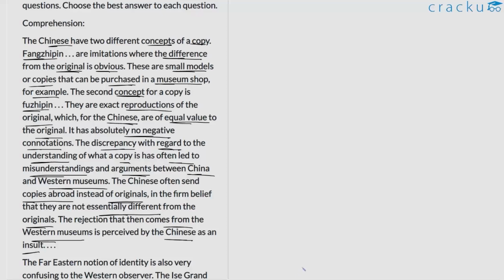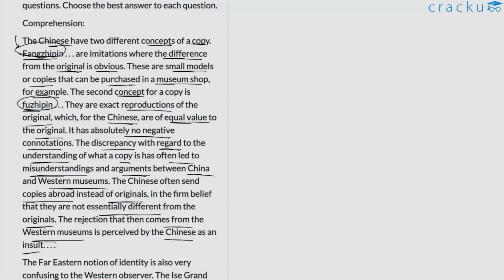So, in this first paragraph, the author talks about the Chinese understanding of creating imitations or reproductions. The author talks about two concepts that the Chinese believe in. One is Fangjipin and another is Fujipin. Both of these have their own significance in the discussion. The author especially highlights how there is a difference in the interpretation or understanding of creating these imitations in China versus the Western world. The author says that the Western world perhaps is a bit stricter in terms of creating or evaluating imitations as compared to China.